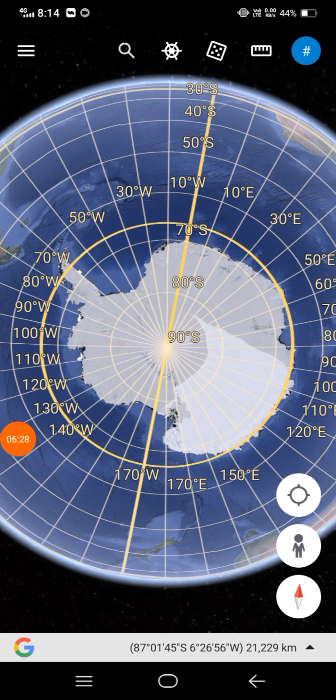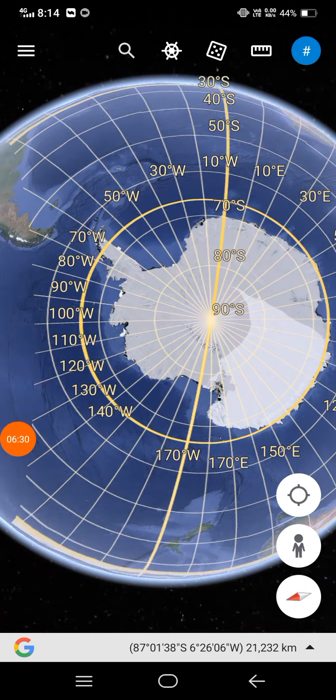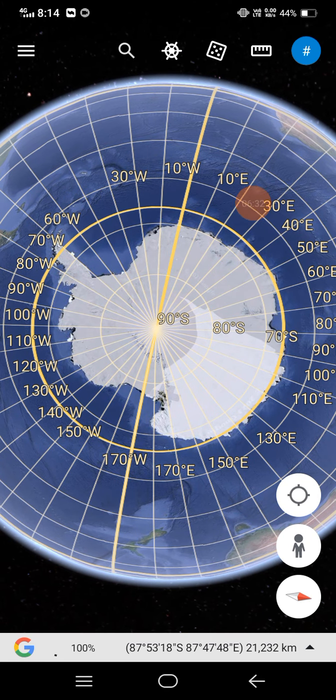But it is not a separate water body. We call it Antarctica Ocean and Southern Ocean.